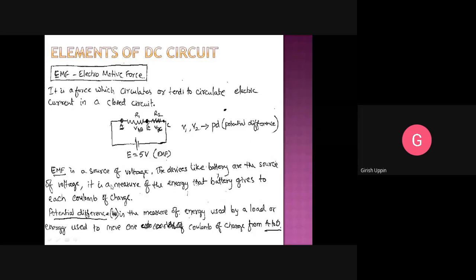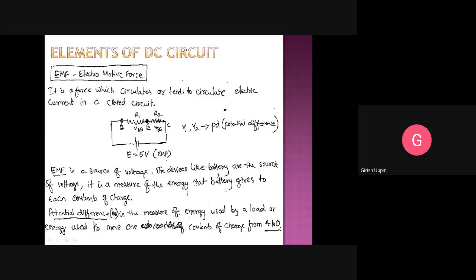EMF is the source of voltage. Devices like batteries are sources of voltage. If you have seen any kind of battery, dry batteries, alkaline batteries, you must have seen the batteries in the two-wheeler, four-wheeler. All those are EMF sources, all are DC voltage sources. It is a measure of energy that the battery gives to each coulomb of charge.